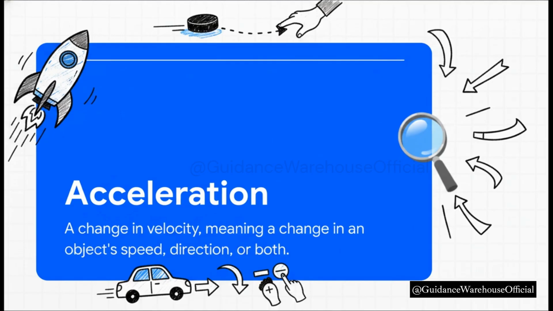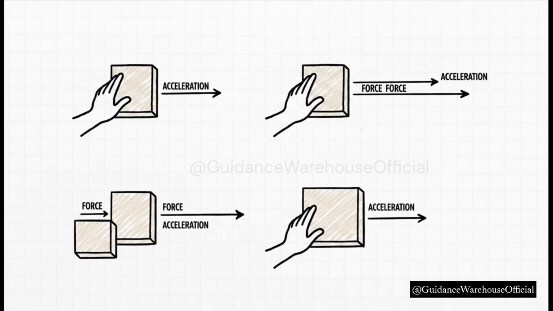Okay, here's a really crucial point. Forces don't just cause motion, they cause a change in motion. And in the world of physics, any change in an object's velocity, and that could be speeding up, slowing down, or even just changing direction, we call that acceleration. So, get this in your head. A net force causes acceleration. So what Newton figured out were two really simple, elegant relationships.